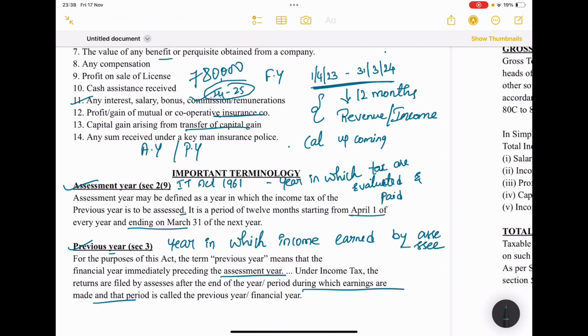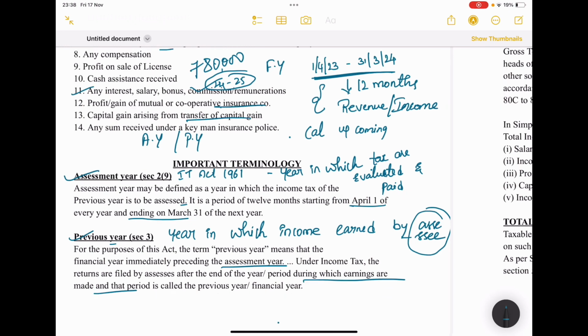Assessee is nothing but the person who is liable to pay tax. So generally we'll be hearing the same term, assessee. An assessee is a person or group of persons who is liable to pay the taxes. That particular person we are going to call as assessee. Got it? So previous year means the year in which the income is earned.